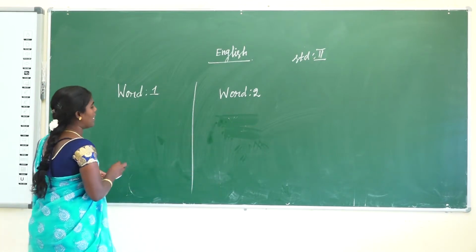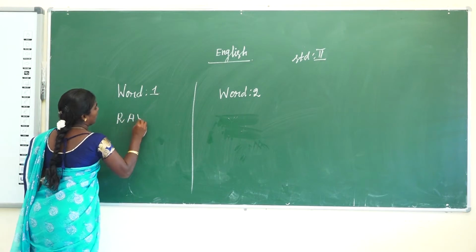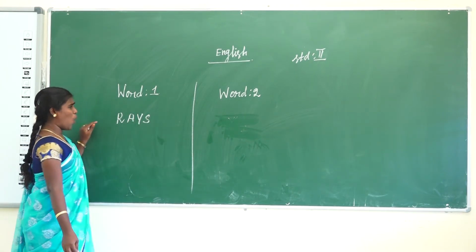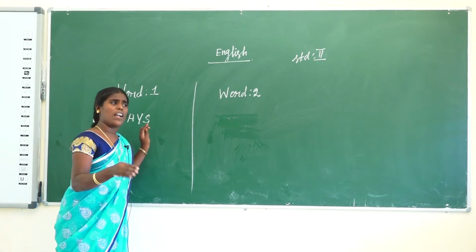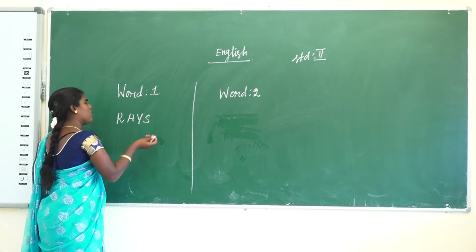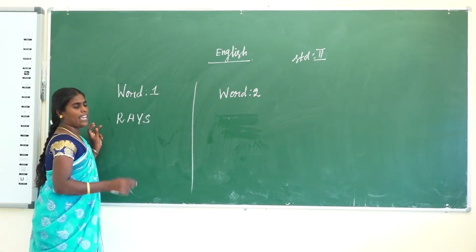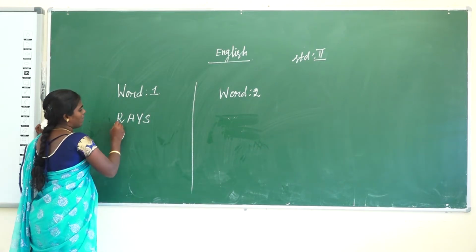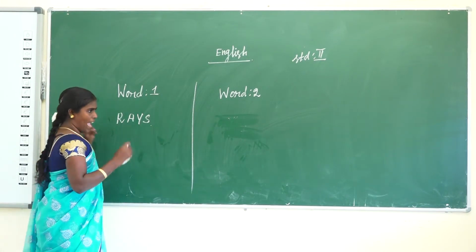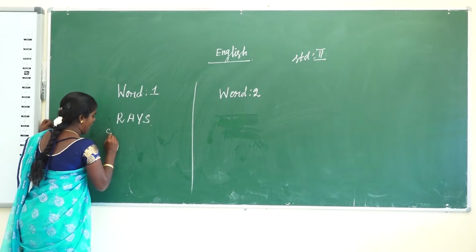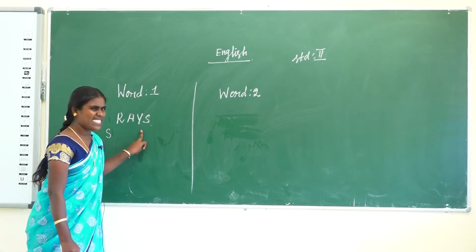The first word is race. Now add any letter, then make a new word. You add one letter, first or last, anything. What letter did I add to race? Now I add an S. Yes, then add it. Race is the new word.